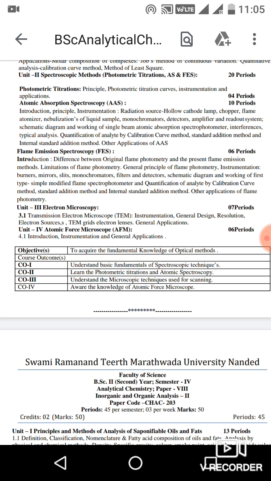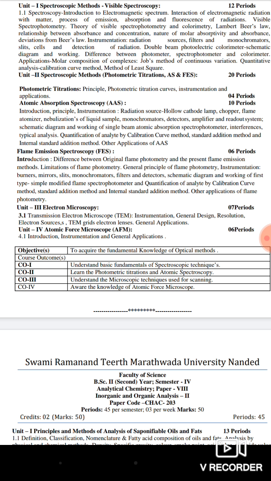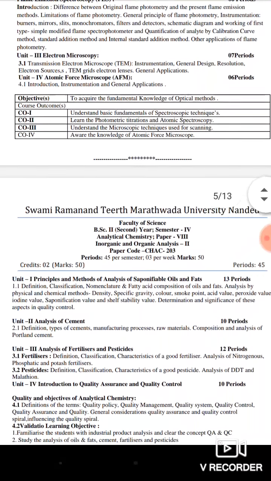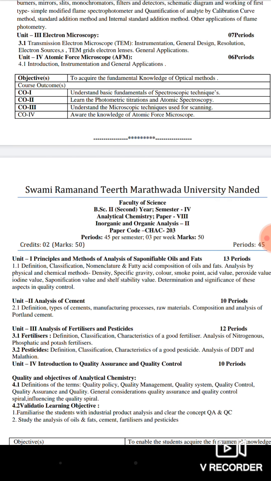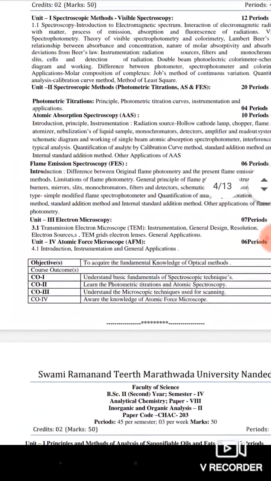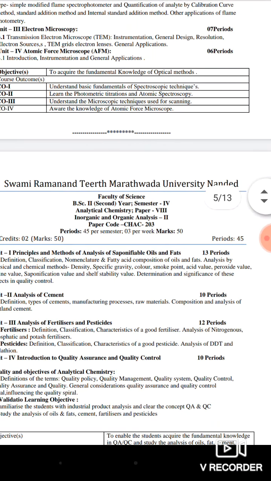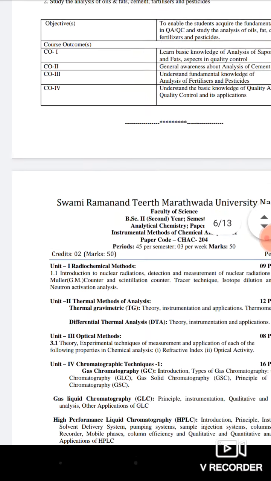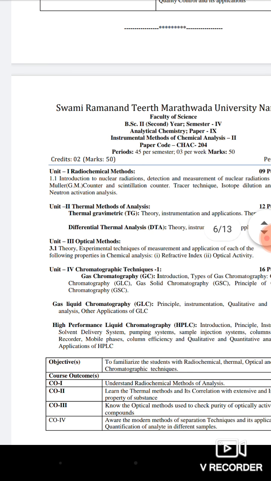Then the fourth unit is atomic force microscopy. In this we are going to learn about atomic force microscopy: introduction, instrumentation and general application of atomic force microscopy. This is about the seventh paper of the BSc second year analytical chemistry.